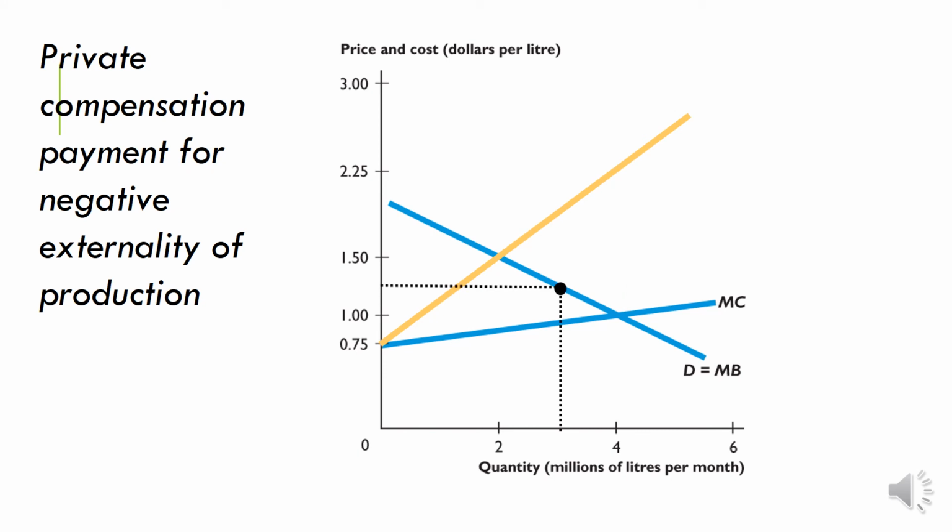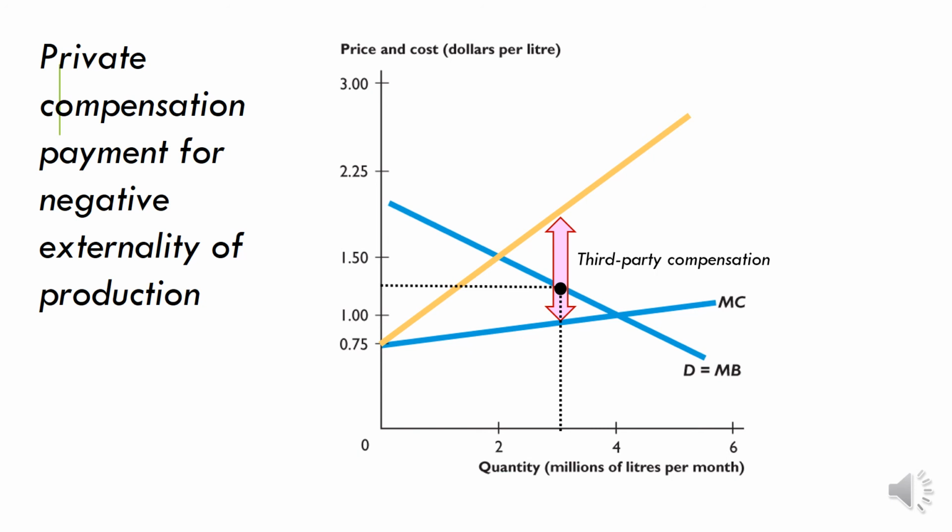And the owners of the land or the forest or the river or the air say, all right, we're experiencing a negative externality of this much now, so you have to pay us this much. Would the owners accept that?